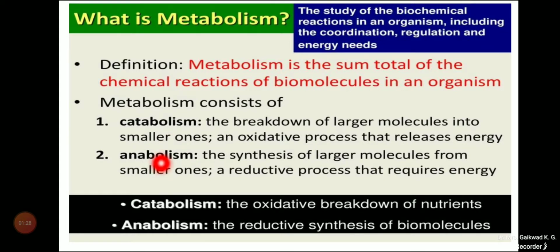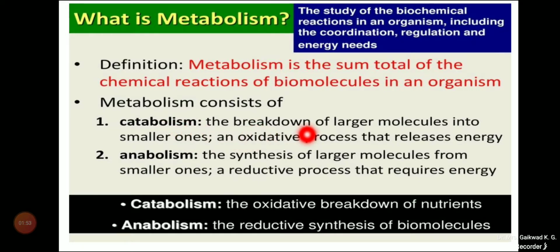What is meant by catabolic? Catabolic means breaking down. And anabolic means building up. Some are constructive and some are destructive processes taking place inside the body of an organism.